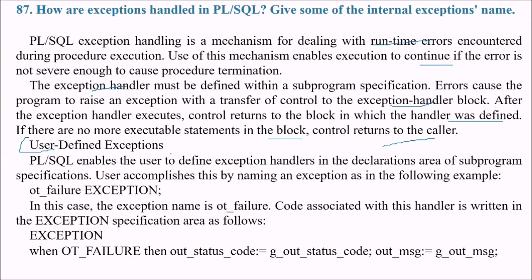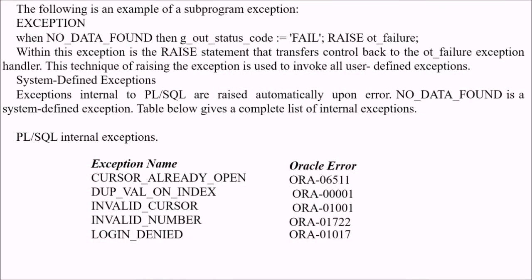There are user-defined exceptions also. PLSQL enables the user to define his own exception handlers in the declarations area of the subprogram specification. The user accomplishes this by declaring an exception like this. You have an exception, some failure. In this case, the exception name is OT failure, and the code associated with this handler is written in the exception specification area like this. Exception when OT failure, then some status code, and this is given some code, out message is out message. This is just an example. If you want to really read it, just pause it and read it. These are user-defined exceptions.